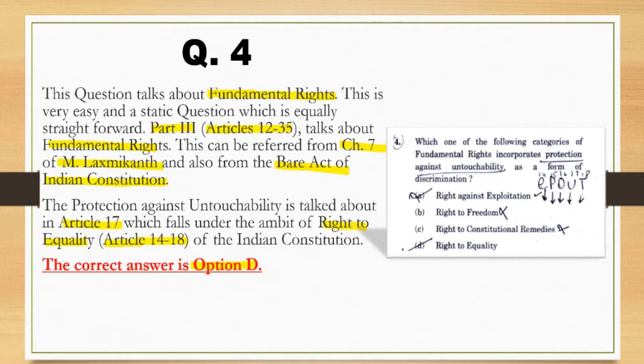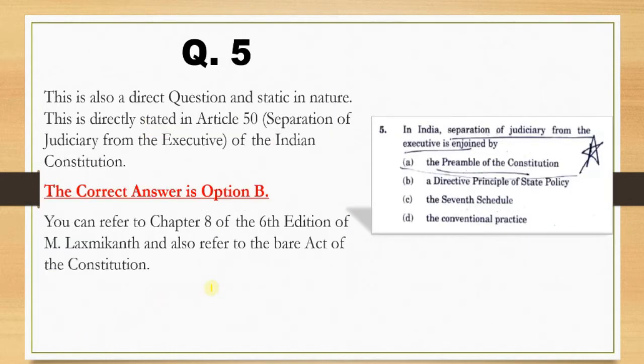Moving ahead, we have question number 5, which was a direct question based on article 50, separation of judiciary from executive, of the Indian Constitution. The correct option turns out to be option B, and we can refer to chapter number 8 of the 6th edition of M. Lakshmikant and also the Bare Act of the Constitution of India.